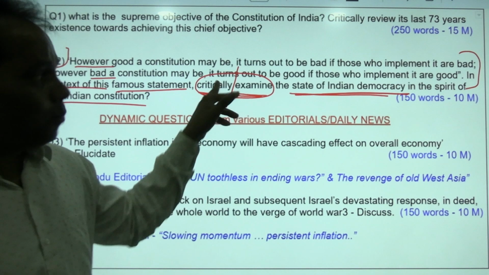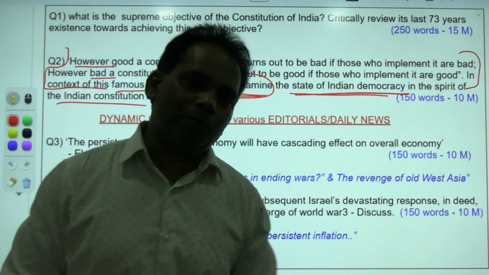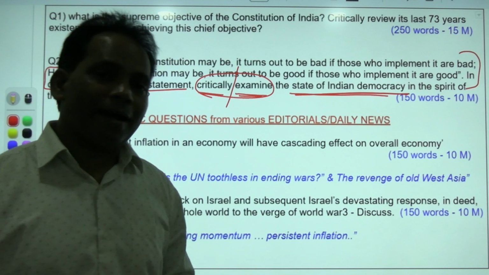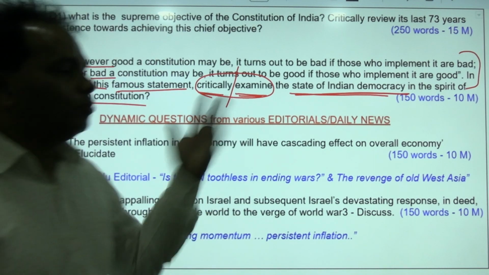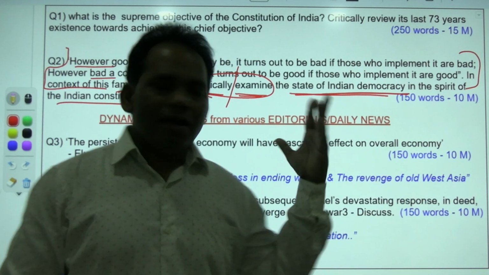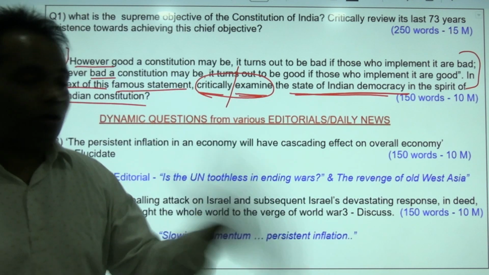In this way, political parties are the most important implementing authorities. But what are political parties doing? Political parties are giving tickets to whom? Mostly to criminals, according to the Association for Democratic Reforms.